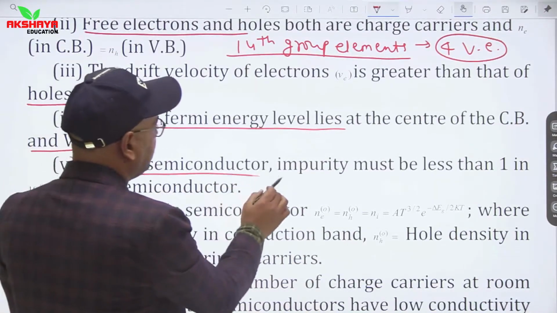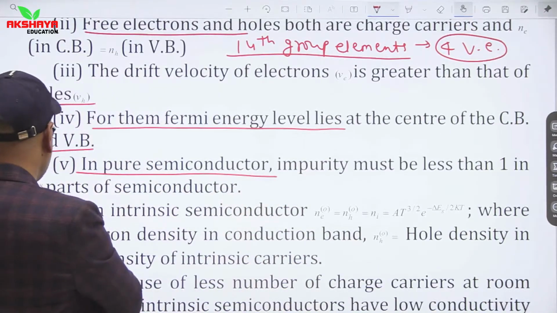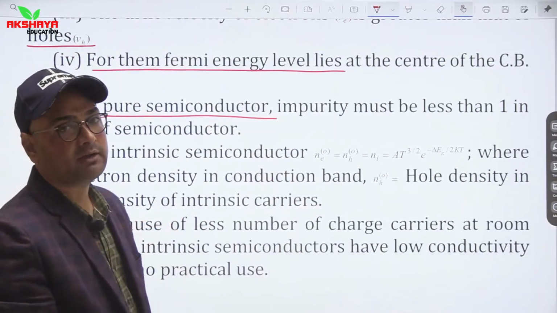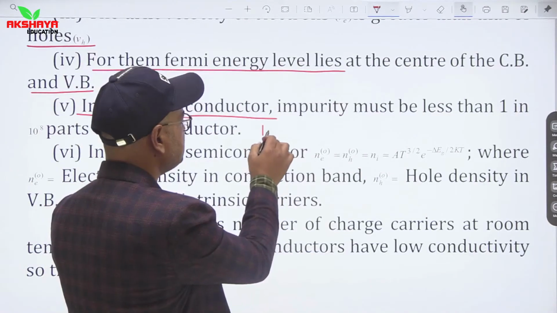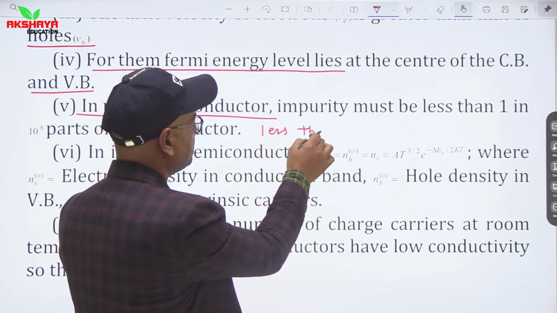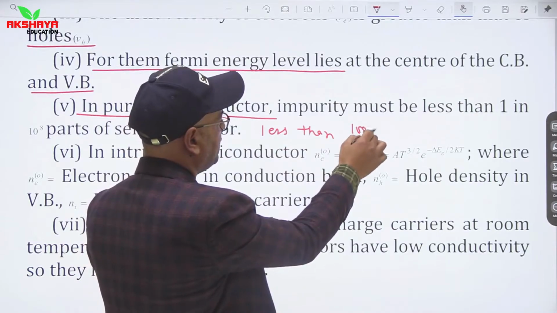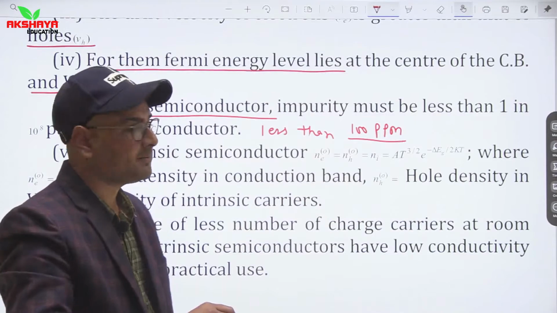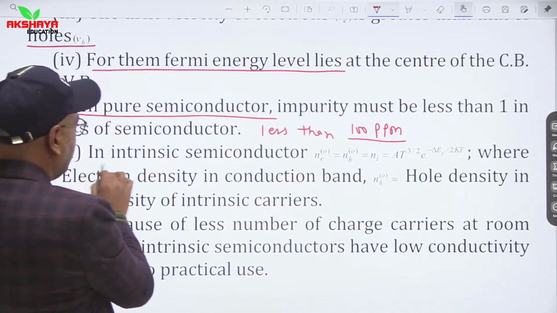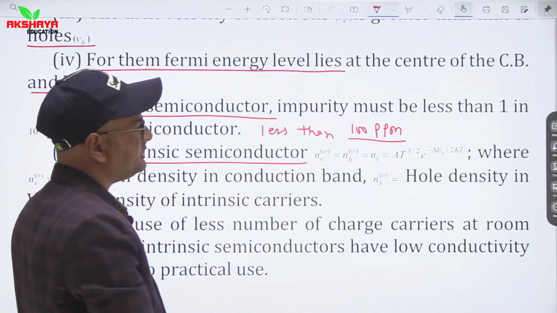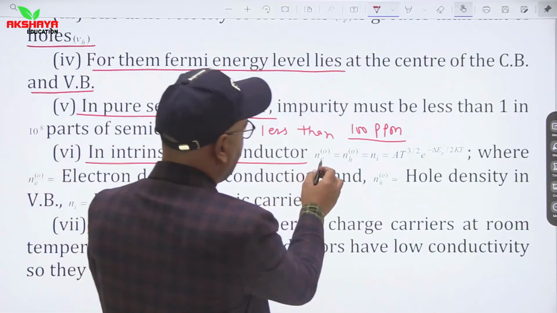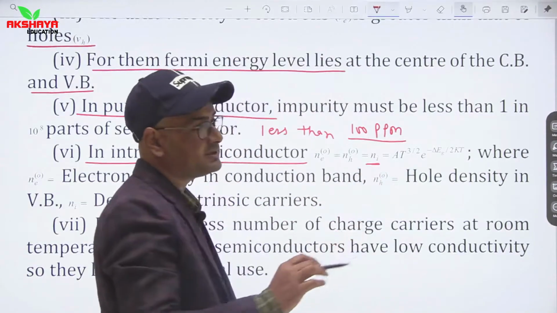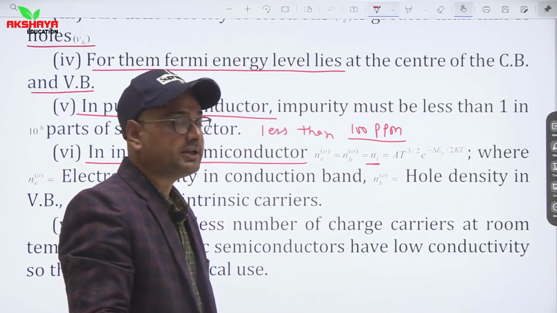In a pure semiconductor, impurity must be less than 1 in 10 to the power 8 parts of the semiconductor. It means the impurity level in an intrinsic semiconductor is less than 100 ppm, parts per million. In intrinsic semiconductors, Ne or Nh is equal to Ni, the intrinsic charge carrier concentration.